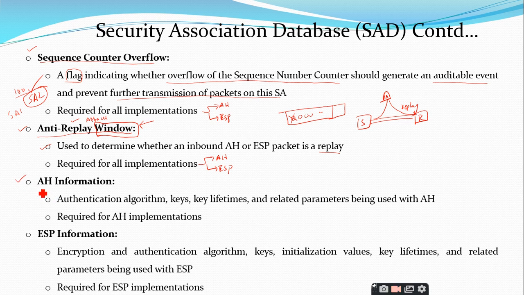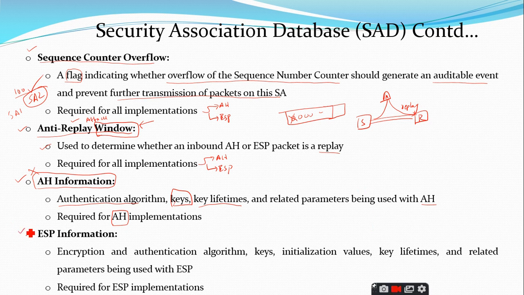And the next parameter is the AH information. The name itself suggests that it gives information related to the authentication header, and this is implemented only for one implementation, that is AH. ESP will not make use of this AH information, so an ESP packet will not have it. What this AH information gives is all the information related to the authentication algorithms. What are the keys that you are going to use for the authentication? What is the lifetime of every key, and so many related parameters that are used with the authentication header.